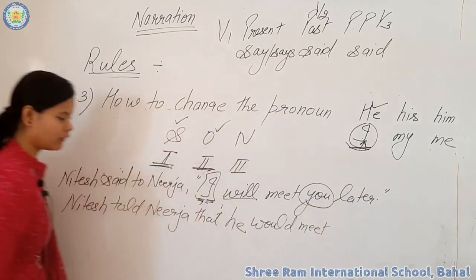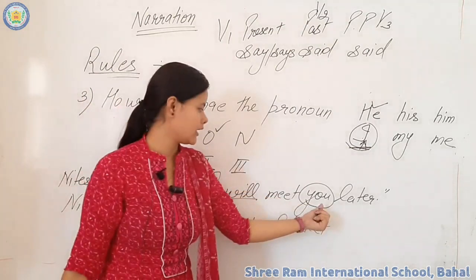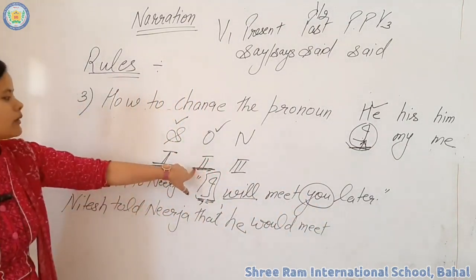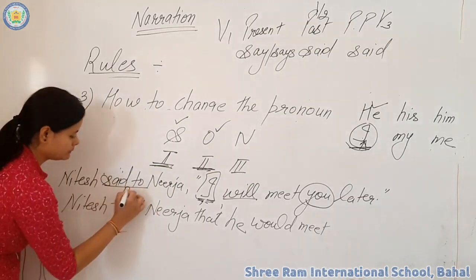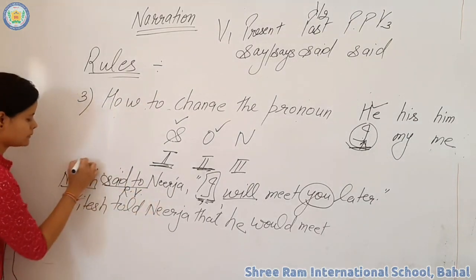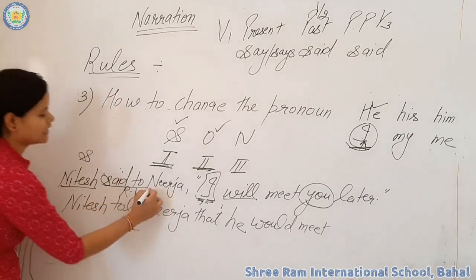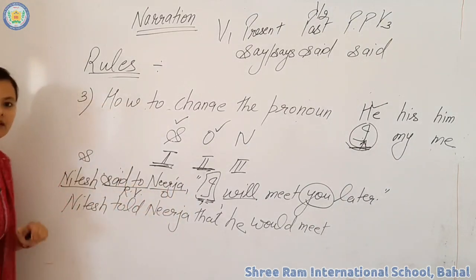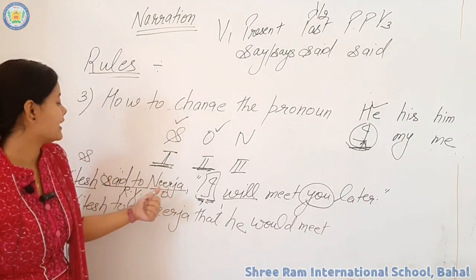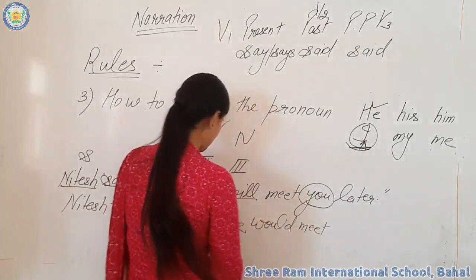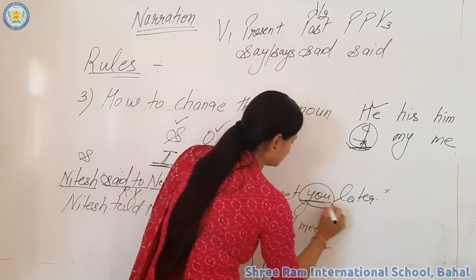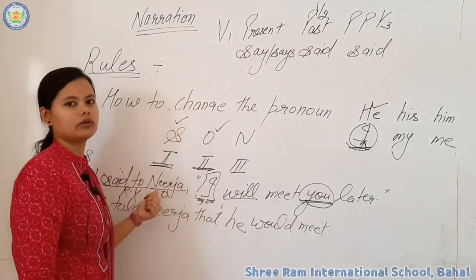Now come to the pronoun word. You is your second person. So second person will change according to the object. This is your reporting verb. Nitesh is the subject of this reporting verb and Nirja is the object of this reporting verb. So the object is Nirja. Nirja is a girl. So we have to change this you according to Nirja.